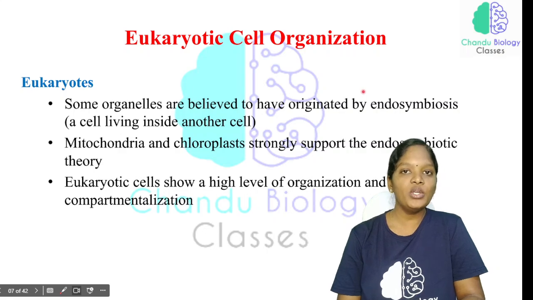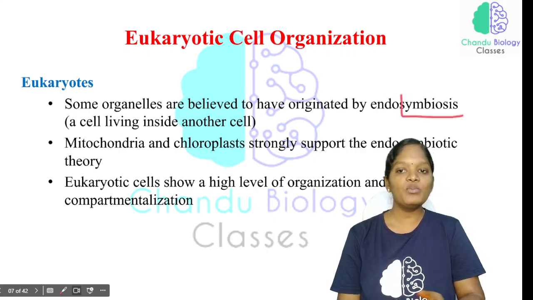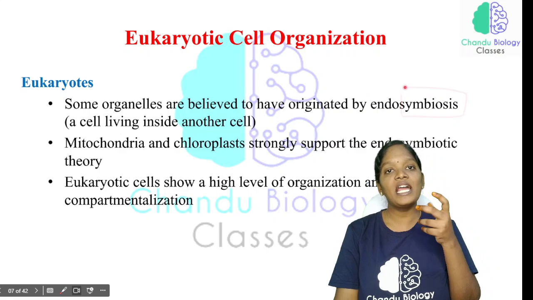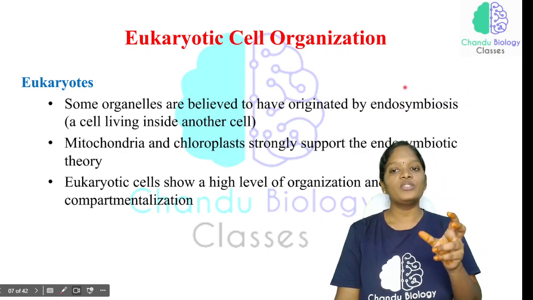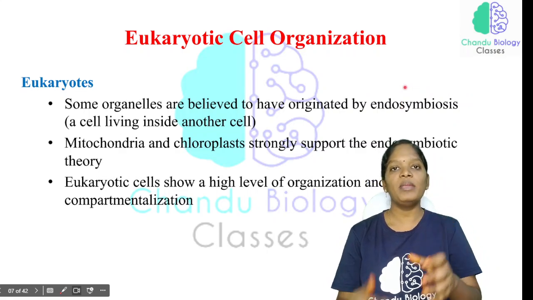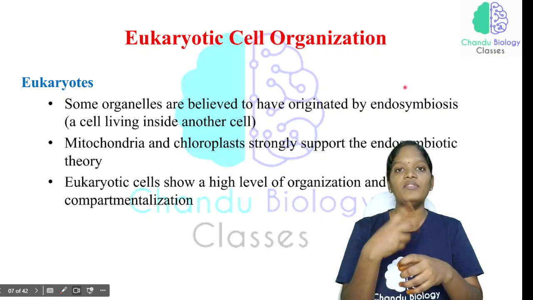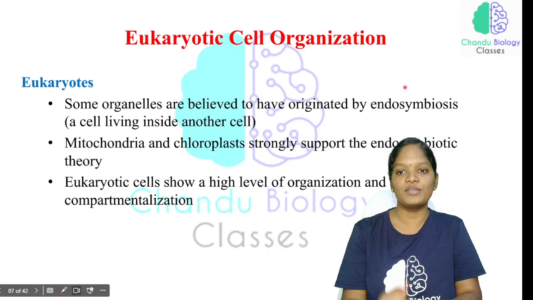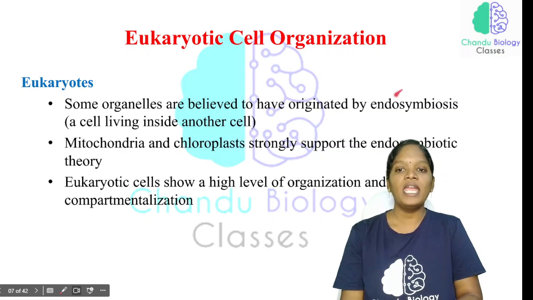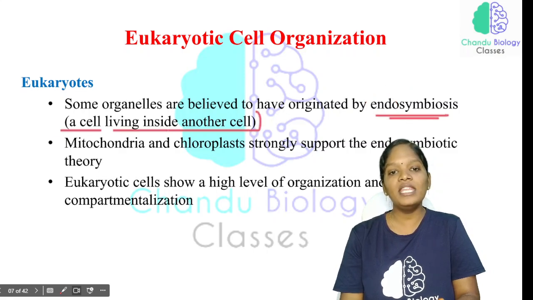What is meant by endosymbiosis? Symbiosis means one organism interacts with another organism. That may be mutual, where one organism gives something and takes something from the associated organism. That is symbiosis. Endo means within the organism. So endosymbiosis is a cell living inside another cell.